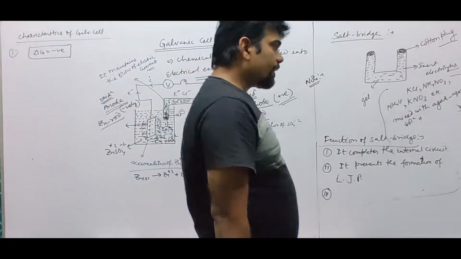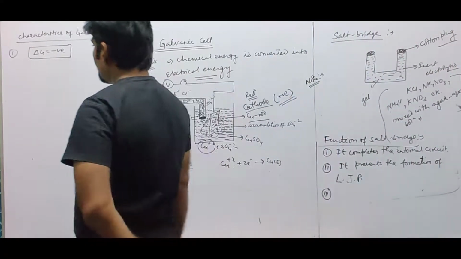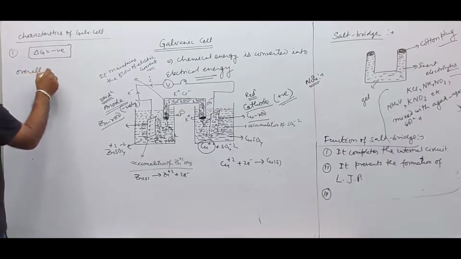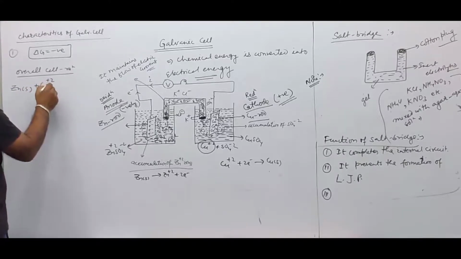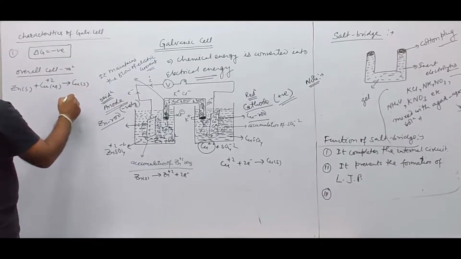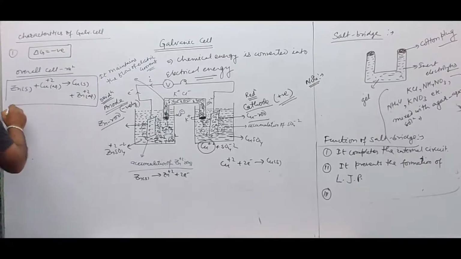Electric current is generated because of the cell reaction. The overall cell reaction can be written as: zinc solid plus copper 2 plus aqueous gives rise to copper solid plus zinc 2 plus aqueous.